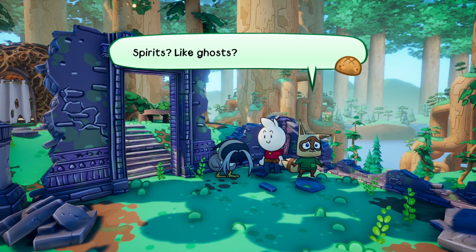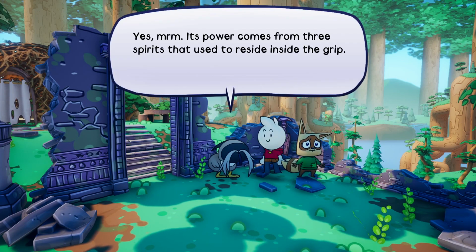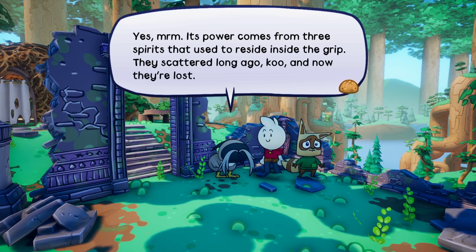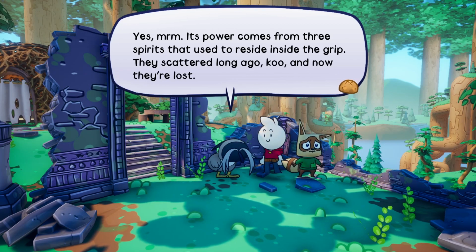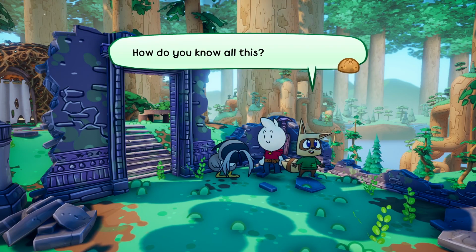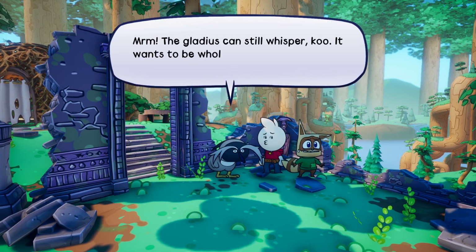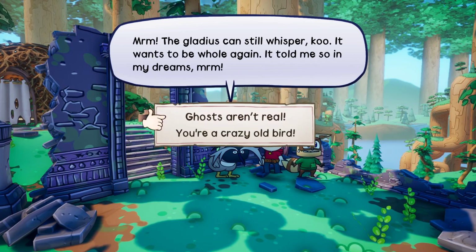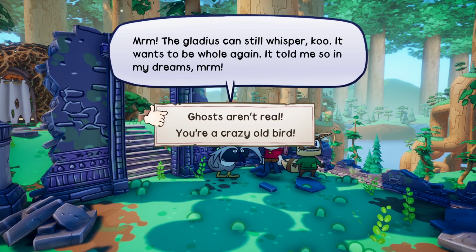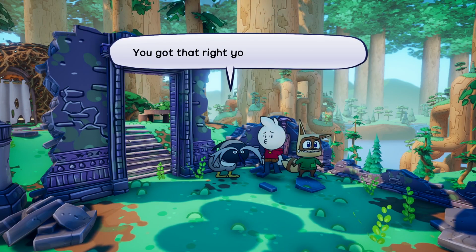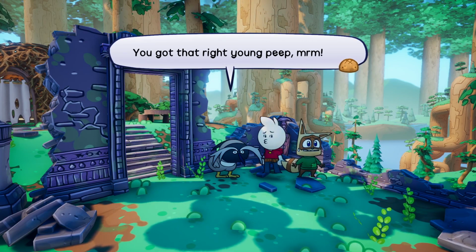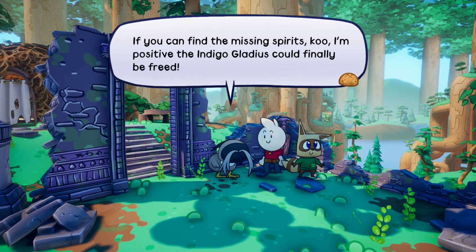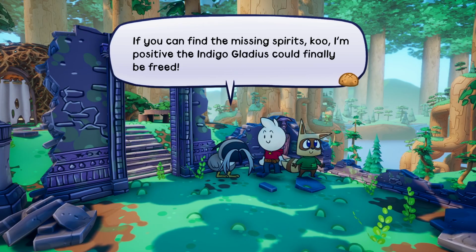Spirits? Like ghosts? Yes, its power comes from 3 spirits that used to reside inside the grip. They scattered long ago, and now they're lost. How do you know all this? The Gladius can still whisper. It wants to be whole again. It told me so in my dreams. You're a crazy old bird. You got that right, young peep. If you can find the missing spirits, I'm positive the Indigo Gladius could finally be freed.